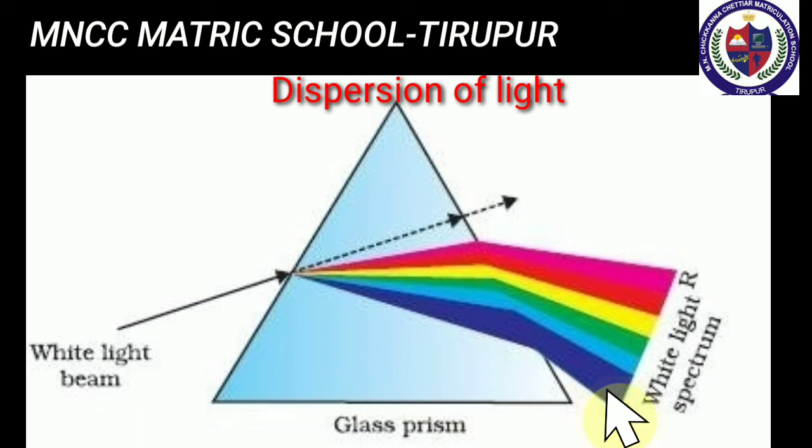Why do we get the spectrum when white light is refracted by a transparent medium? This is because differently colored lights are bent through different angles, that is, the angle of refraction is different for different colors. The angle of refraction is the smallest for red color and highest for violet color.